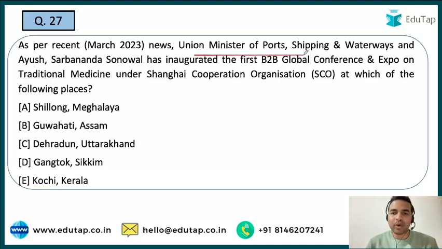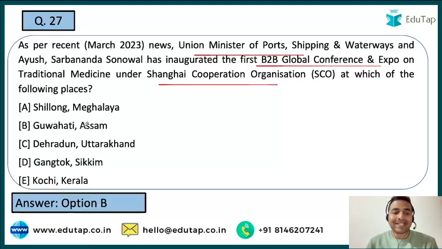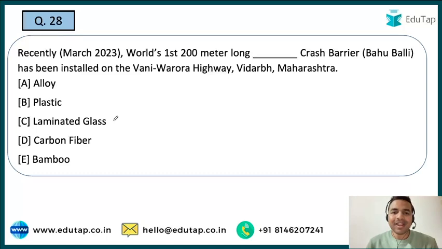So Union Minister of Ports, Shipping and Waterways have inaugurated the first B2B Global Conference and Expo on the traditional medicine under the Shanghai Cooperation Organization, and you are required to tell me the name of the place where this particular conference, the first B2B Global Conference and Expo, was held. And here guys, it is basically in Guwahati, Assam. Now the next question. So guys, next question is very important.